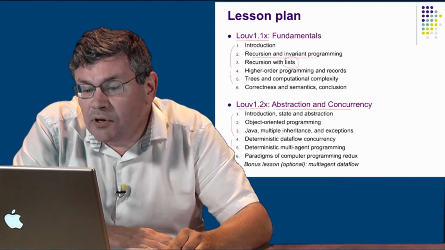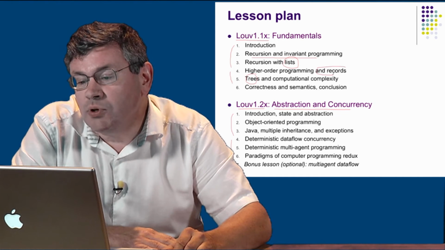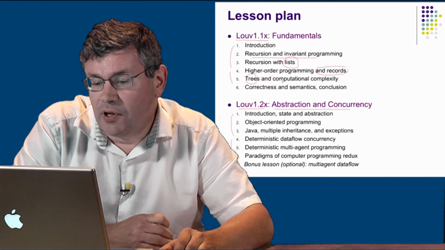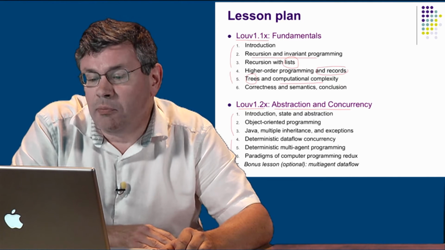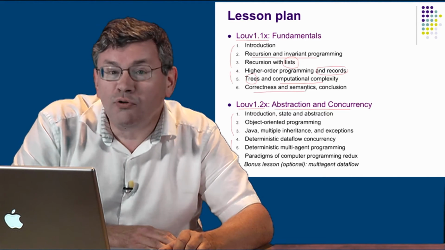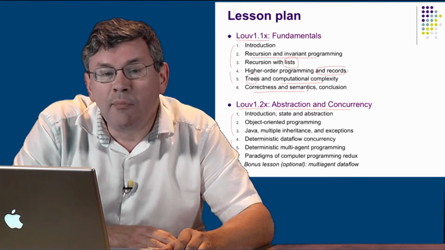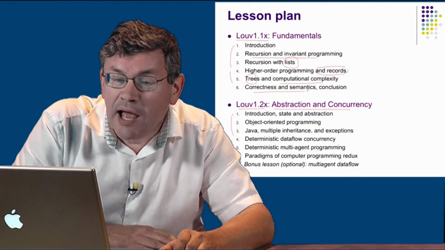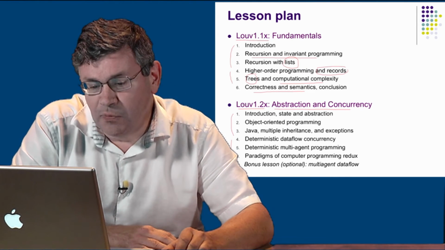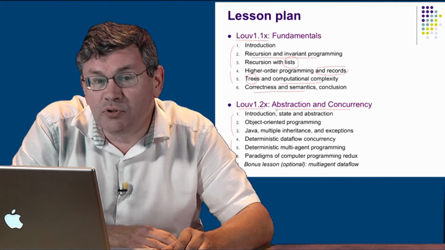Then we talk about data structures, lists, trees, and records, which are the most useful and powerful data structures. We'll also talk about computational complexity, and as a final crowning moment in this course, we're going to give the correctness and semantics, the formal semantics of a program, so you will know exactly how programs execute when you finish Louvain 1.1x.